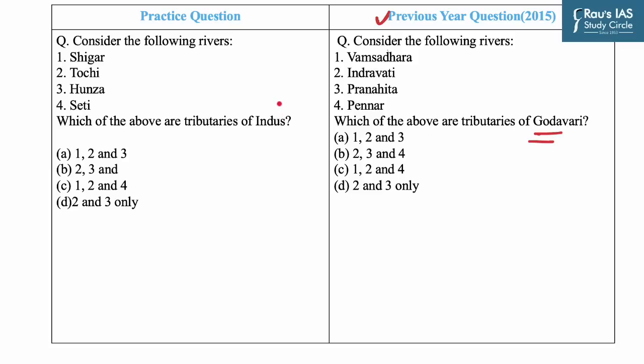And we have curated a similar question in which you have to consider the following rivers, namely Shekhar, Tochi, Hunza and Seti. And you have to tell which of the above are tributaries of Indus. Now Indus receives a number of Himalayan tributaries such as Shyok, the Gilgit, Zaskar, the Hunza, the Nubra, the Shekhar, the Gasting and the Dras.